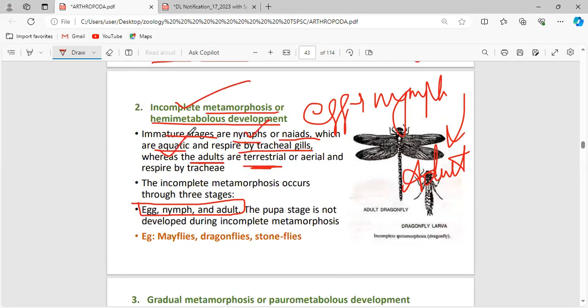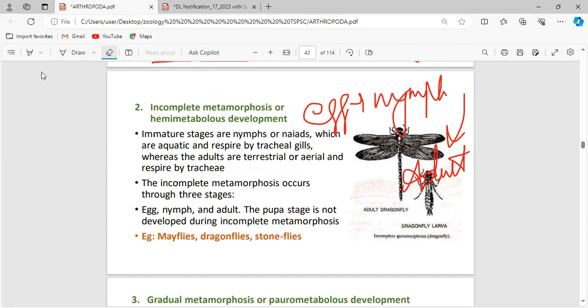In case of nymphs, they prefer to live in an aquatic habitat, but adults prefer to live in a terrestrial or aerial habitat. This respires by tracheal gills and this respires by tracheae. This is said to be the incomplete metamorphosis or hemimetabolous development. The incomplete metamorphosis, this can be asked in your question, occurs in three stages.